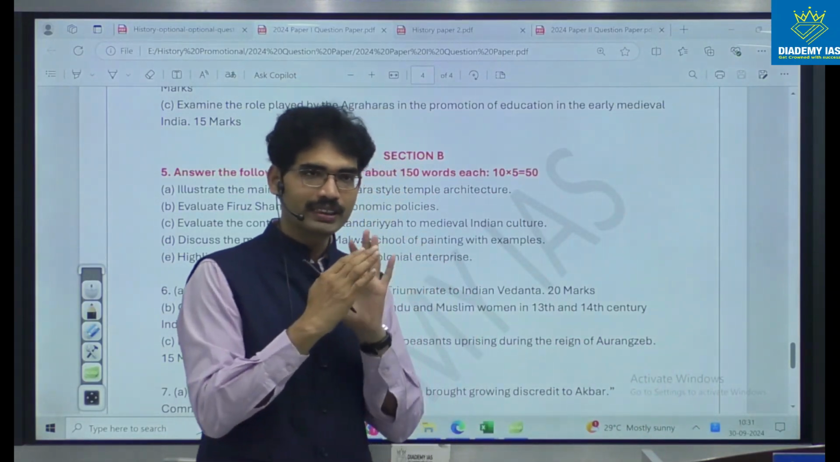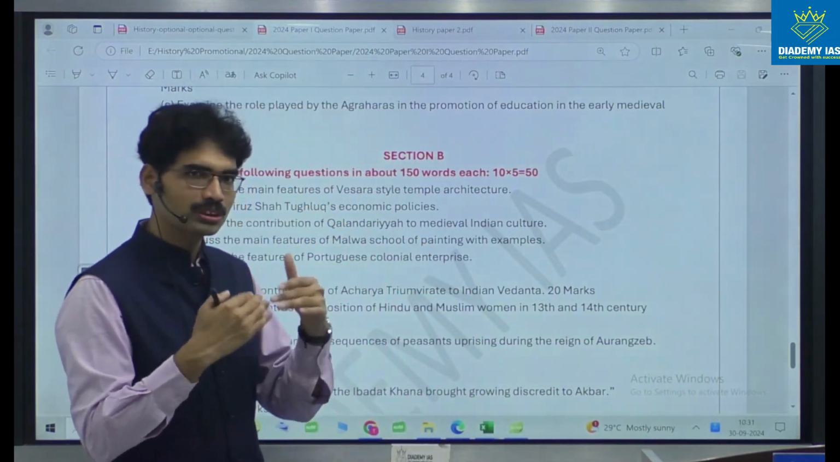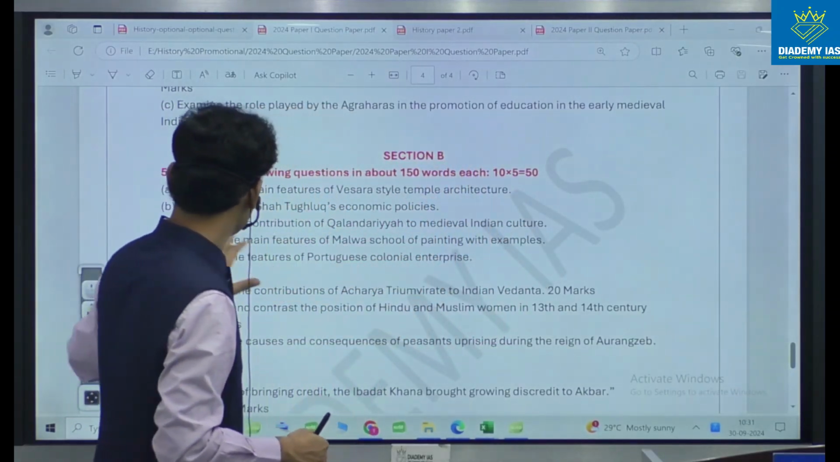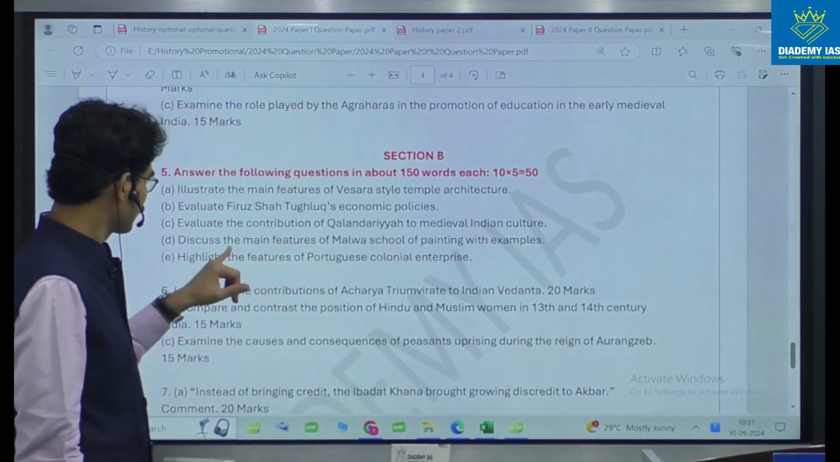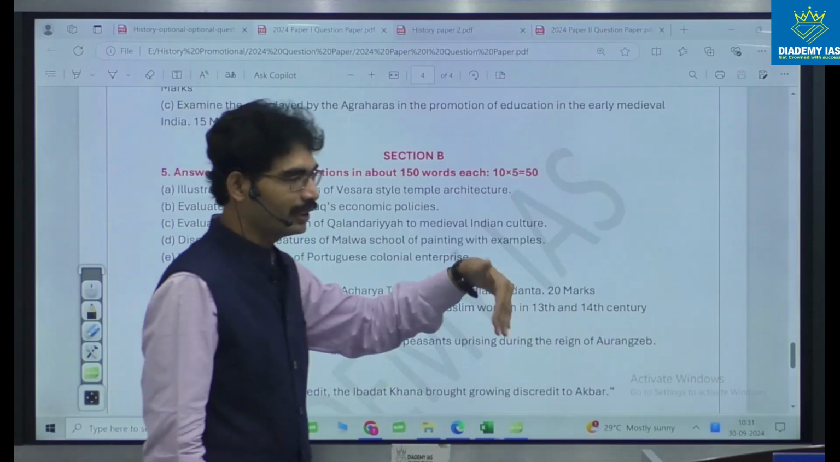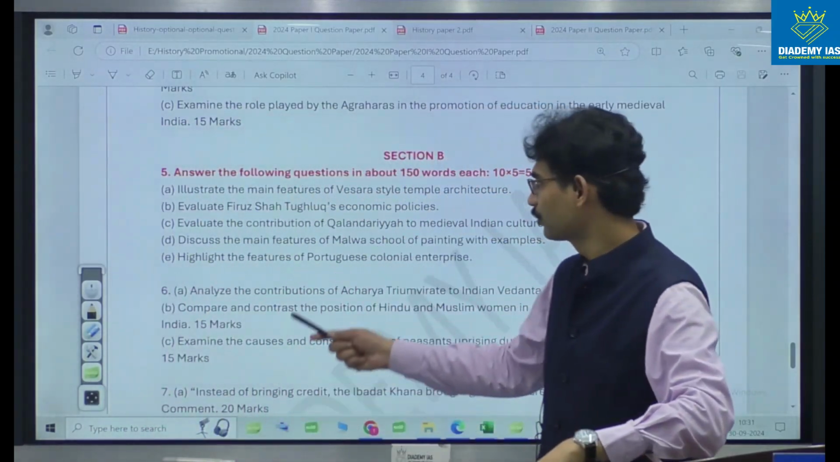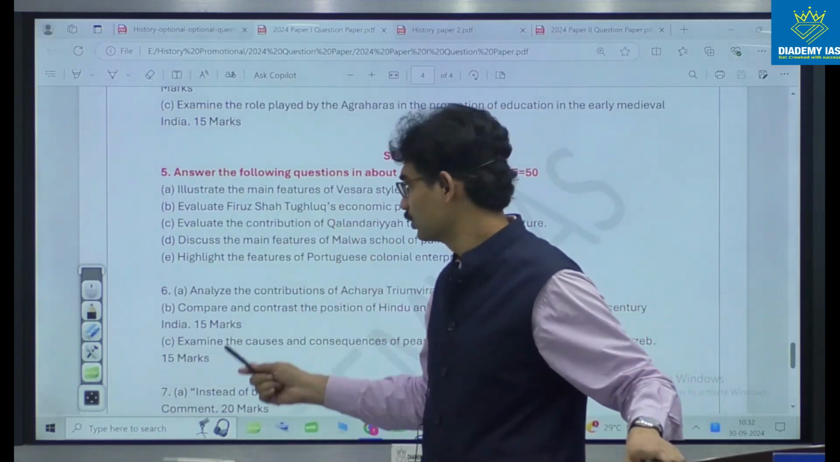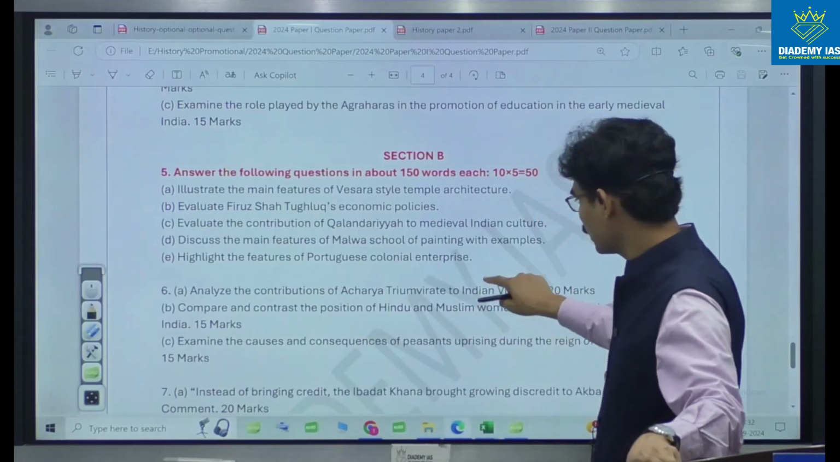Now you can see how the trend is moving. More and more questions are falling when it comes to religion, art and culture, cultural aspect. Evaluate the contribution of Sufi. Discuss the main features of Malwa school of painting, culture angle. Highlight the features of Portuguese colonial enterprise, Portuguese related. Analyze the contribution of Acharya triumvirate.